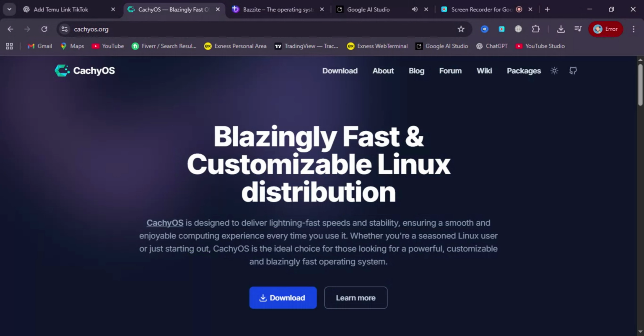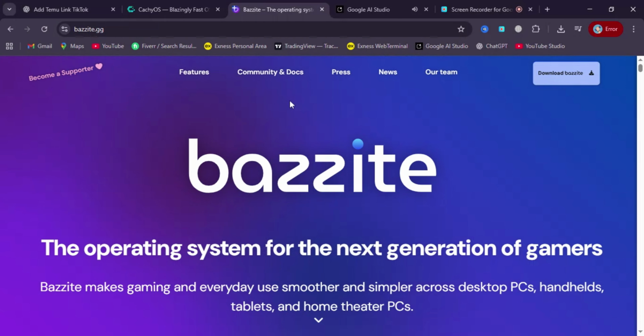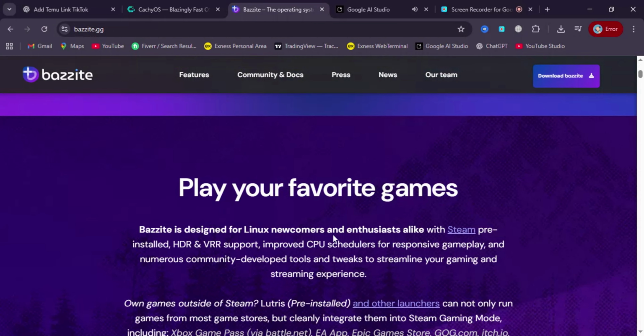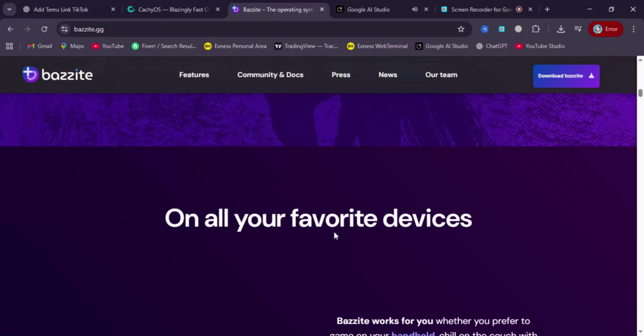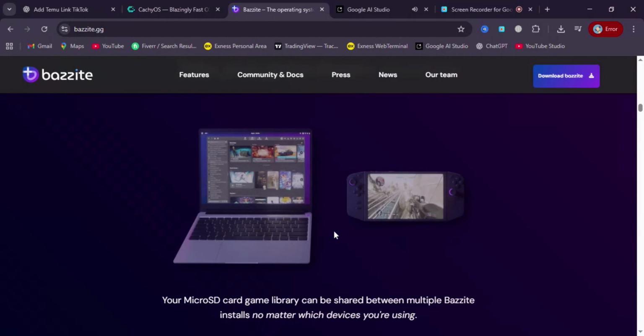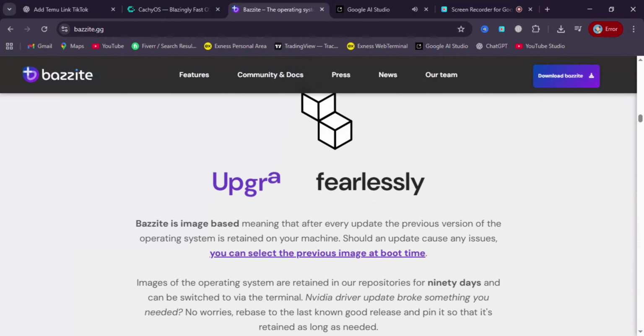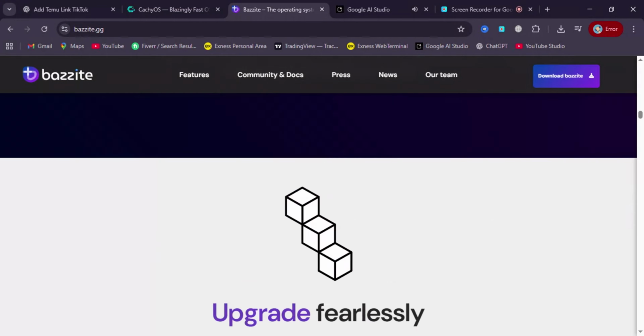It aims for speed, low latency, and optimized packages, making it great for power users, developers, and people who want bleeding-edge performance out of the box. Bazzite is a newer Ubuntu-based distribution designed around gaming simplicity and user-friendly performance. It focuses on making games, drivers, and gaming ecosystems run smoothly with minimal setup.